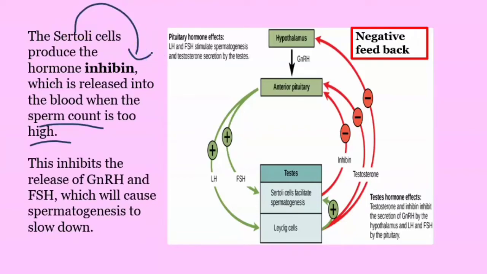It acts on GnRH and stops the GnRH from acting on the anterior pituitary. Once the anterior pituitary does not get any signal from GnRH, it won't synthesize any FSH hormone and LH hormone. Ultimately the spermatogenesis process gets slowed down.